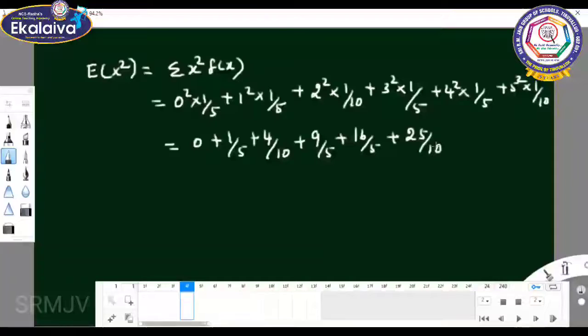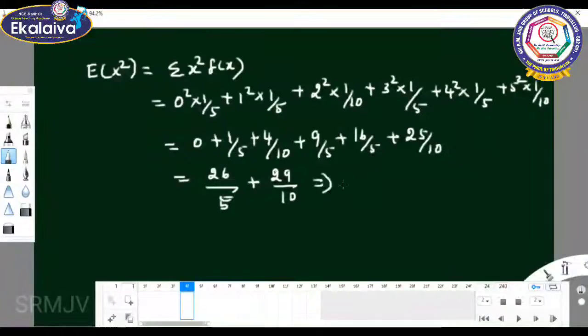So the value equals 9 plus 1, 10; 10 plus 16, 26. So 26 by 5, plus 29 by 10.